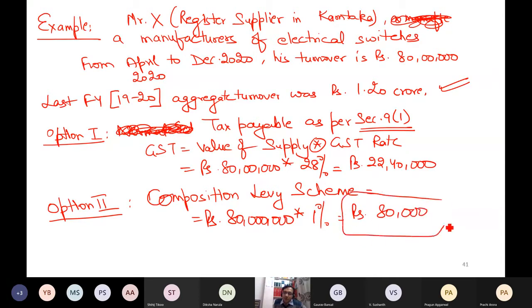Now do remember one thing. Whether I am eligible to apply for composition levy or not, it depends upon last year turnover. But when it comes to paying the tax, I will not check last year turnover. Logically, I will multiply it by current year's turnover.